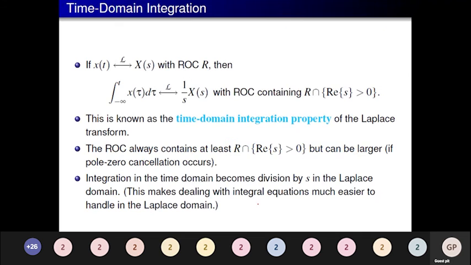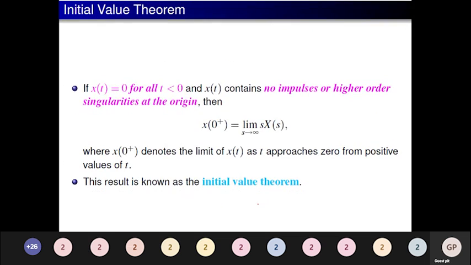If x of t has Laplace transform x of s with ROC R, then the integral from minus infinity to t of x of tau d tau has Laplace transform 1 over s times x of s, with ROC containing R intersection real part of s greater than 0. The ROC always contains at least R intersection real part of s greater than 0, but can be larger if pole and zero cancellation occurs.